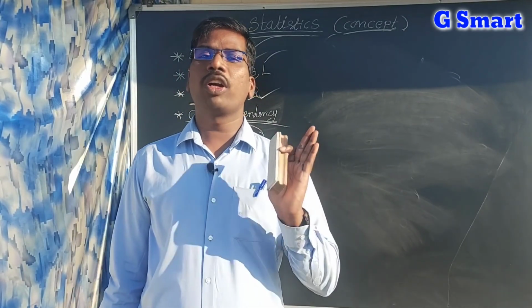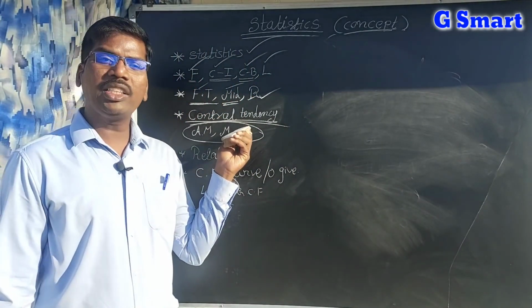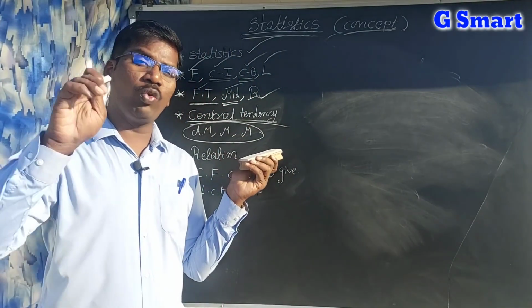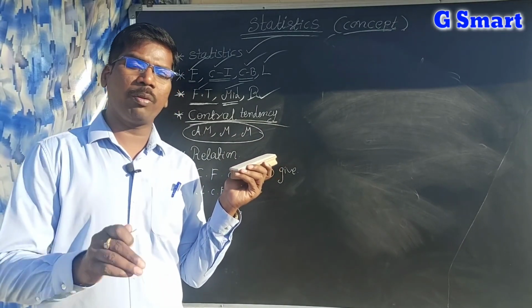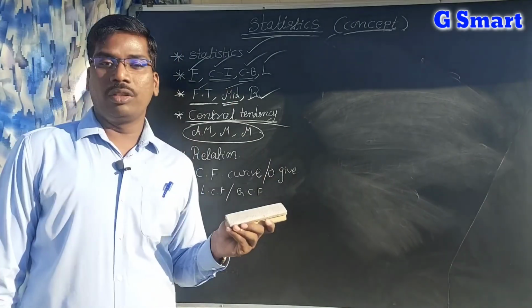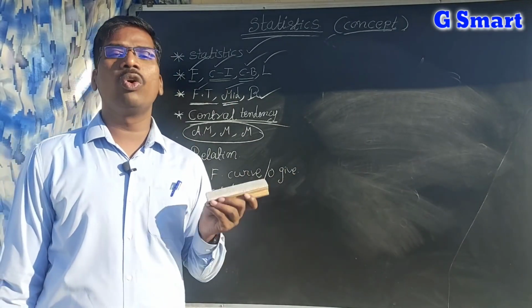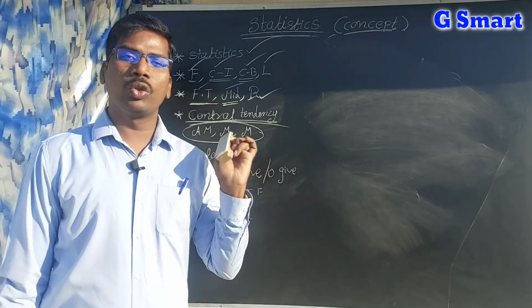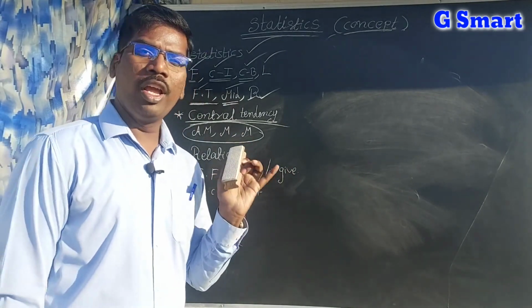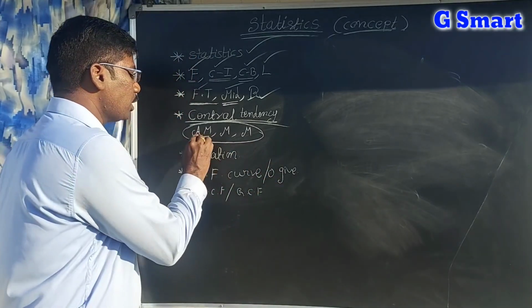Those important values are called central tendency values. This means all the data is depending upon only one value. That value we call the central tendency value. In our 10th class mathematics syllabus, we have 3 central tendencies: arithmetic mean, median and mode. So this is arithmetic mean.